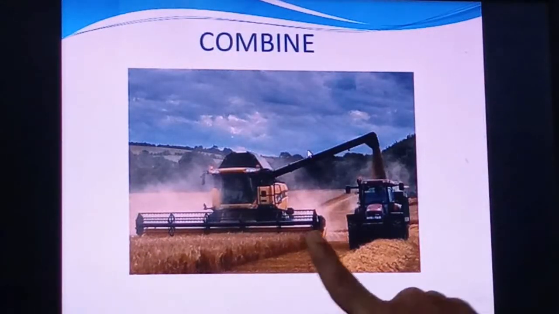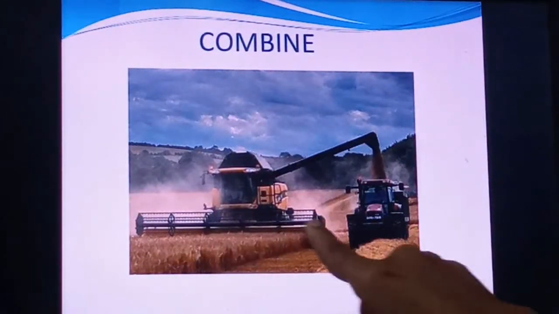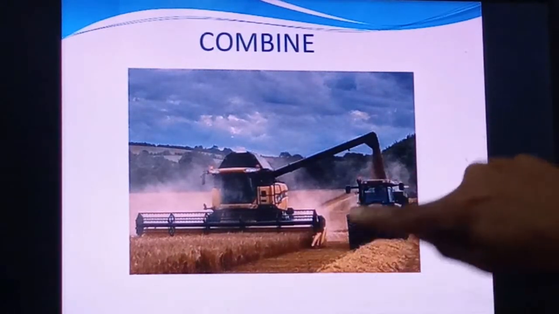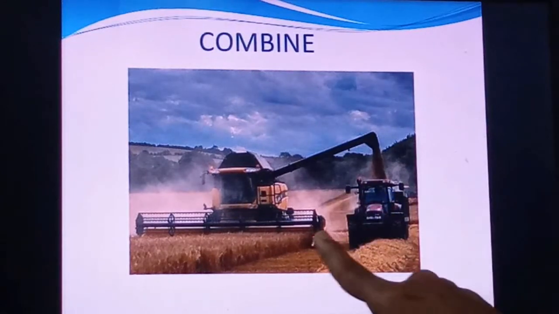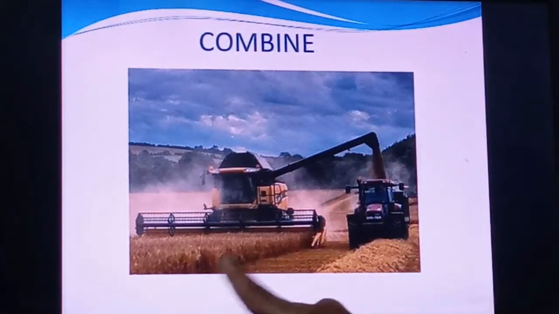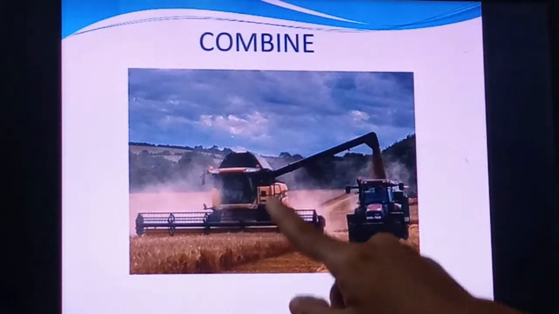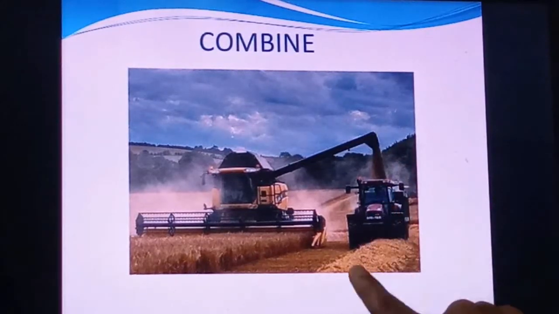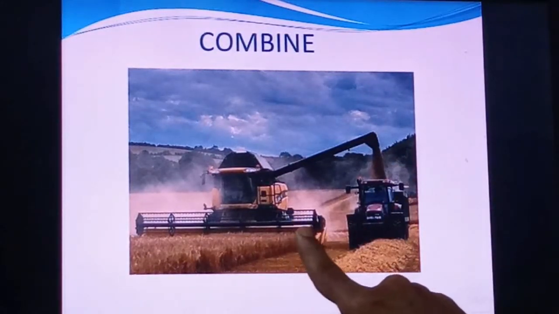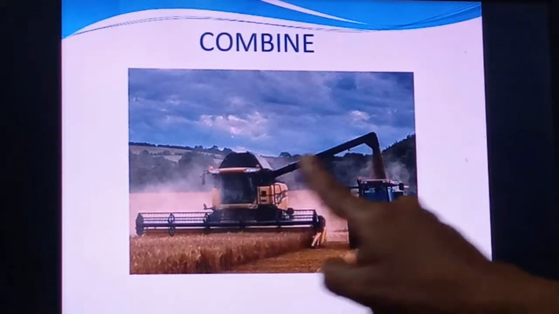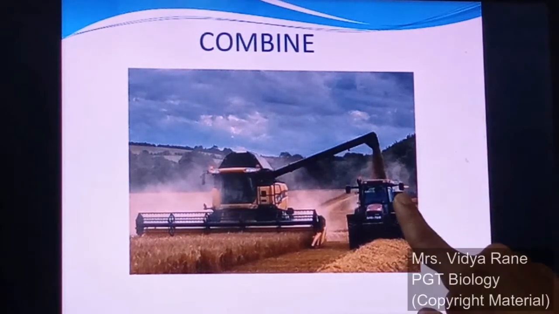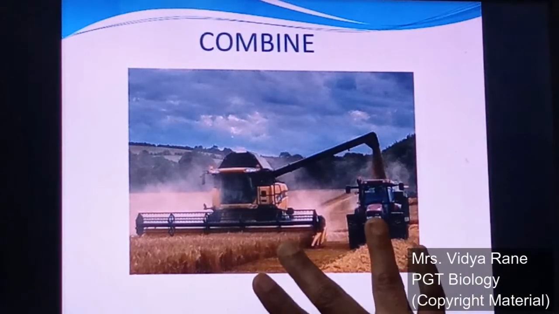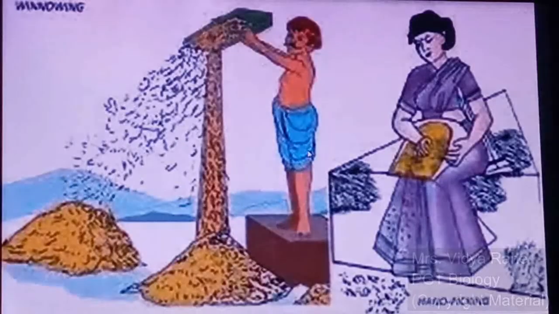This is a combine. You can see here, this is a very big machine. This is the crop plants, right? So this is automatic, you can see at the back side it is already cut. So this machine is cutting this crop. Even it is cleaning, and all the pure grains it is collecting over here. So here both the functions are done. Cutting of the crop is also done and the threshing process is also done. Cleaning of the grains is done. So as it is doing both the functions together, it is known as a combine, right?